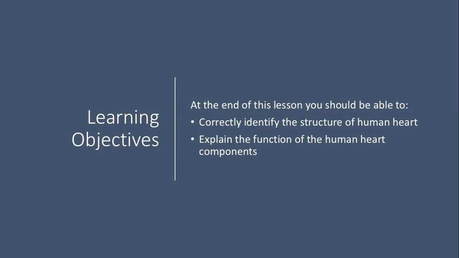So in today's lesson, our learning objectives are, at the end of this lesson, you should be able to, number 1, correctly identify the structure of the human heart. Number 2, explain the function of the human heart components. Basically, we're just going to focus on the human heart. I'm trying to keep it short and sweet, so you just have to know the structure and the function of all these components of the human heart.